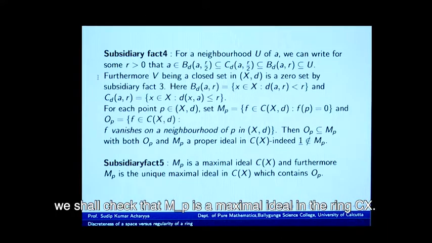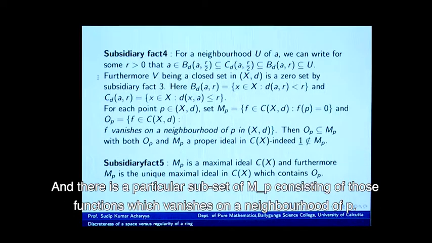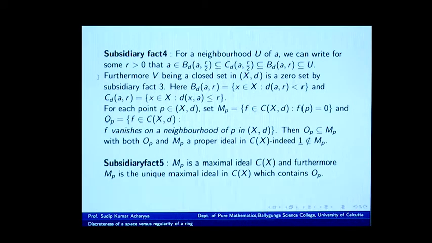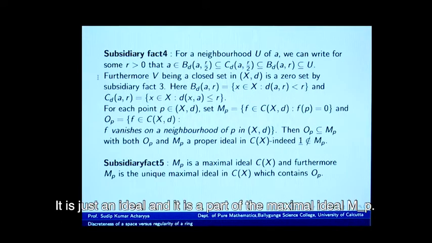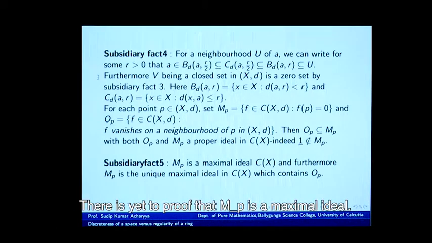We shall check that M_P is a maximal ideal in the ring C(X), and there is a particular subset of M_P consisting of those functions which vanish on a neighborhood of P. It is not at all hard to check that this second subset, which please allow me to call O_P, is just an ideal and it is a part of the maximal ideal M_P. There is yet to prove that M_P is a maximal ideal.